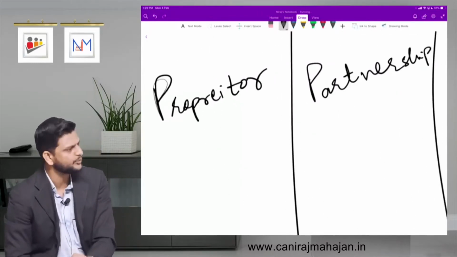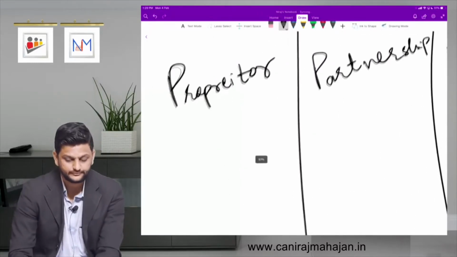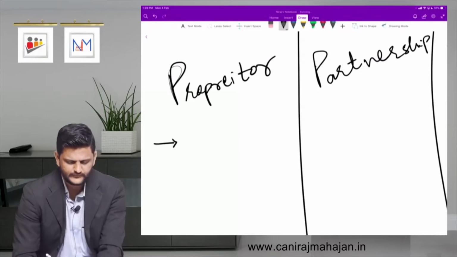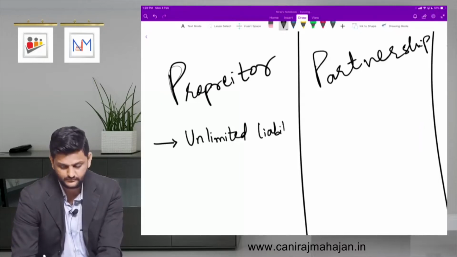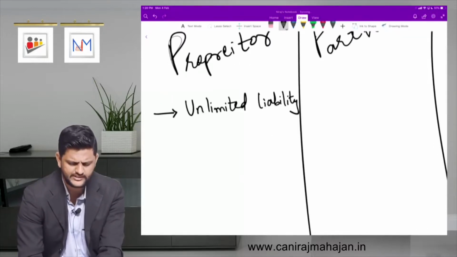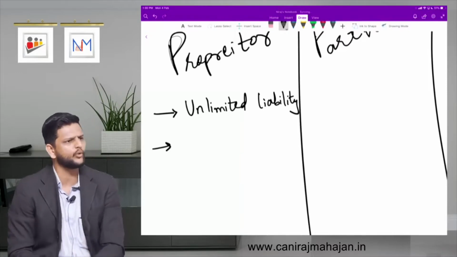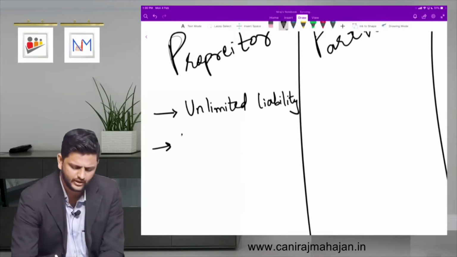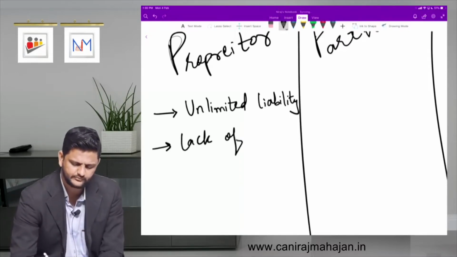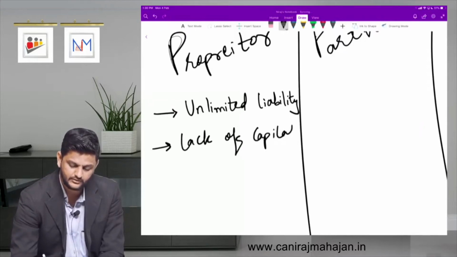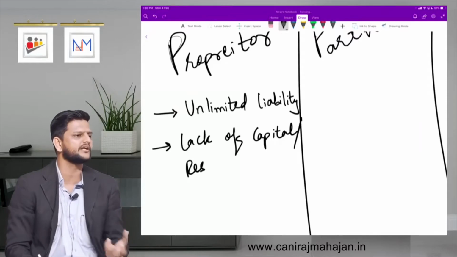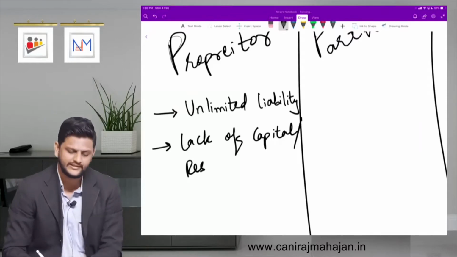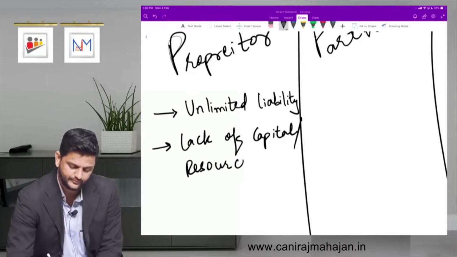What is the disadvantage of proprietor? Unlimited liability. Good. Lack of resources, he is a single person. So whatever capital, only he can raise. Correct? So lack of resources or capital, same thing. Why? Because he cannot delegate his work too much. There is no one to take responsibility equally. Yes or no? What else?